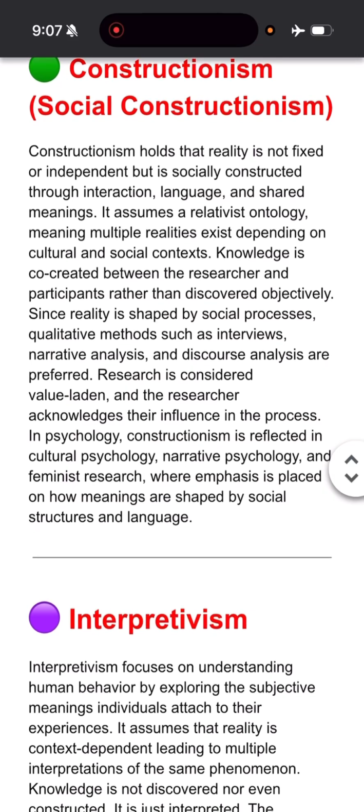So constructionism influences which types of psychology? It influences cultural psychology, feminist psychology, narrative psychology, right? How meaning making is done by social structures, language, all these things are taken into consideration in constructionism.